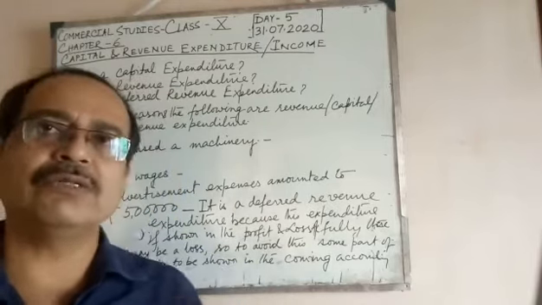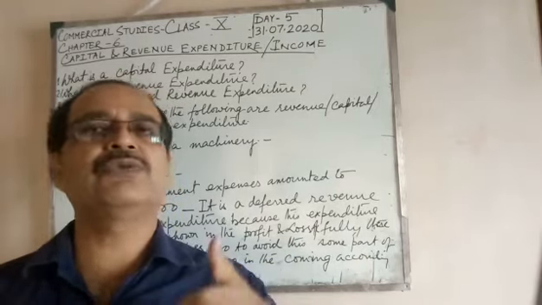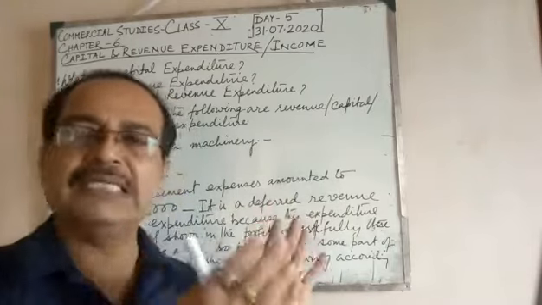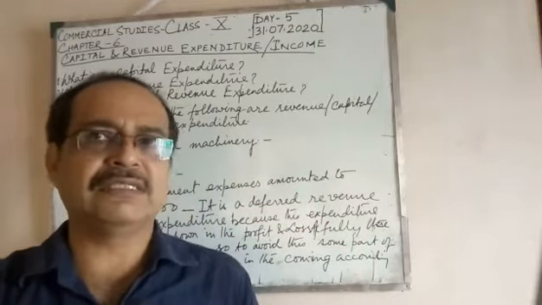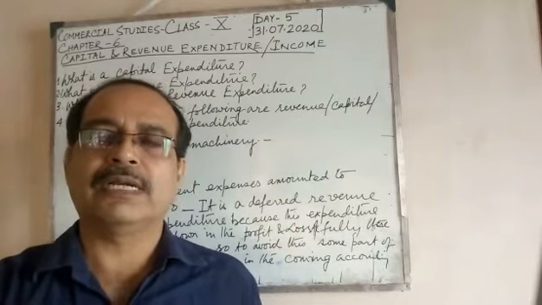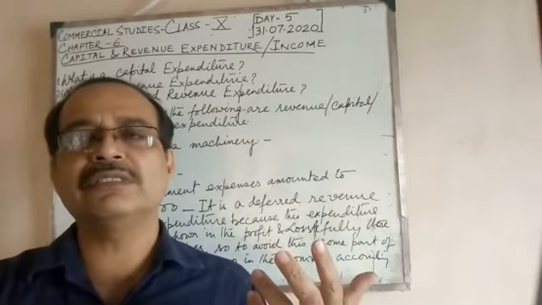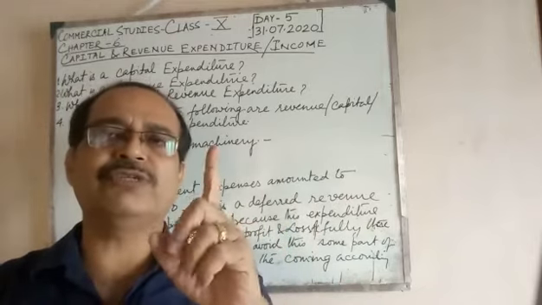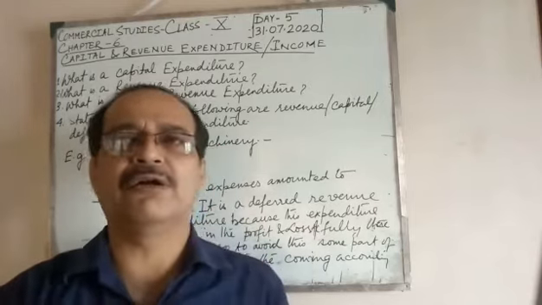So this is what was to be discussed. I promised you to discuss these questions in this class, and this is the shape of the questions and the answers asked in the ICSE. It may be of 2 marks, compulsory, and there are long questions in section B, both of 5 marks, and one question of 10 marks. Only one question will be of 10 marks, that is final accounts.